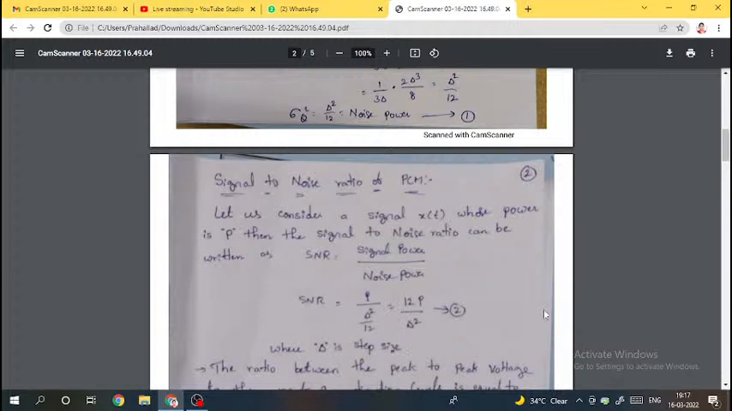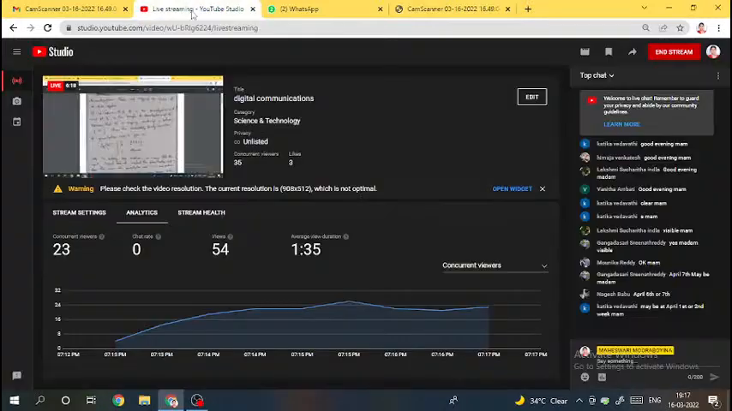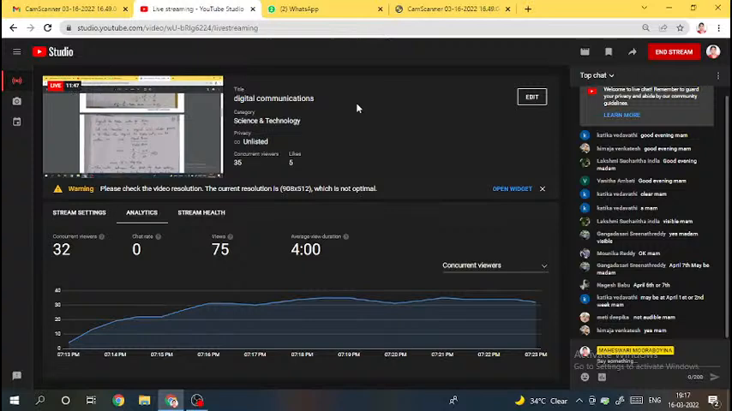What is the step size? Any one of you guys, what is the step size? What is the step size? Not audible.